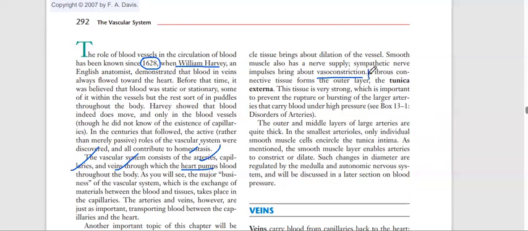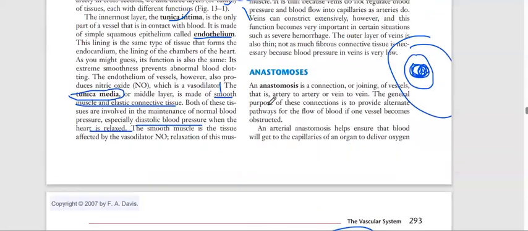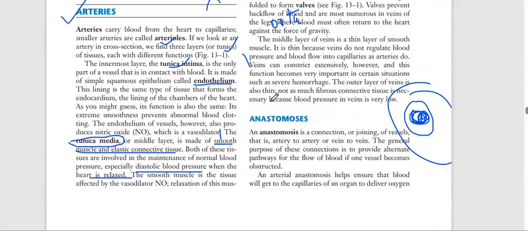So from here, the second layer. The second layer's name is tunica media. The first layer is tunica intima on the inner side, and next from the middle is tunica media. Basically it is made up of smooth muscle and elastic connective tissue. So it has smoothness, and it is able to expand itself.